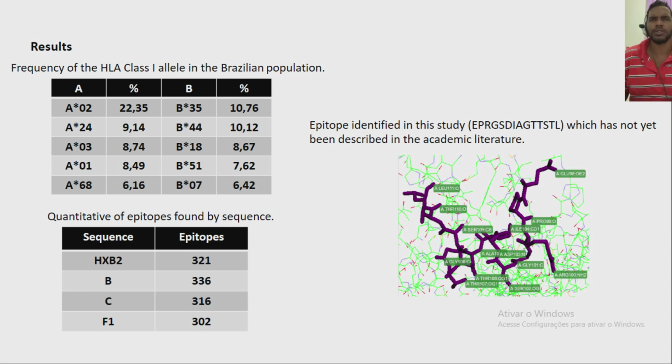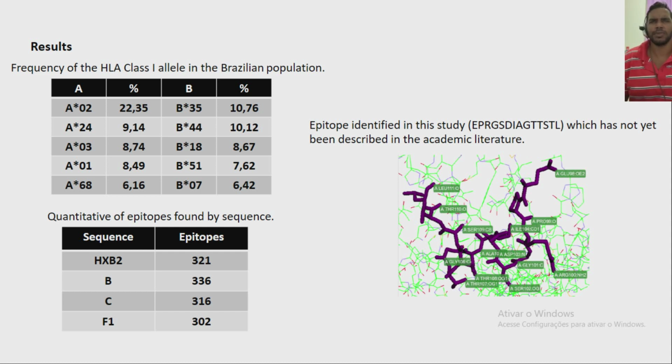Protein epitopes recognized by the most frequent HLA-1 alleles in Brazil: HLA-A2, A24, A3, A1, A68, B35, B44, B15, B51, and B07 were identified in the reference sequence HXB2 and in the most prevalent HIV-1 subtypes circulating in Brazil.